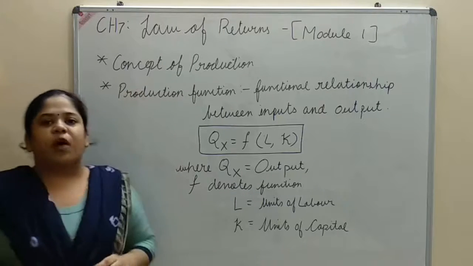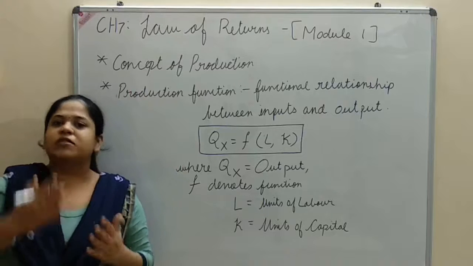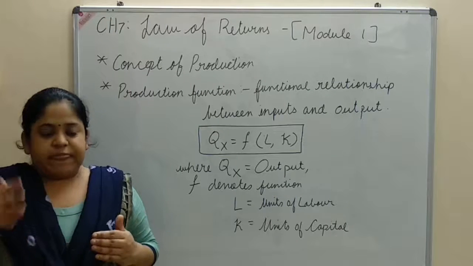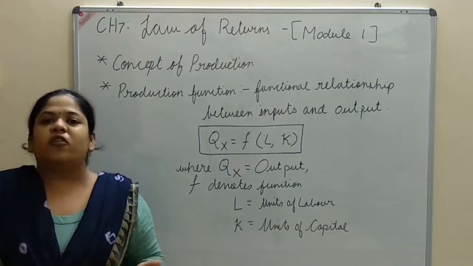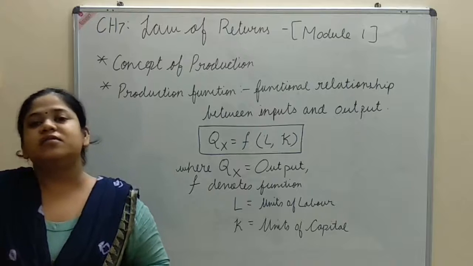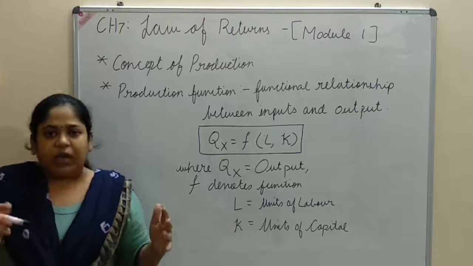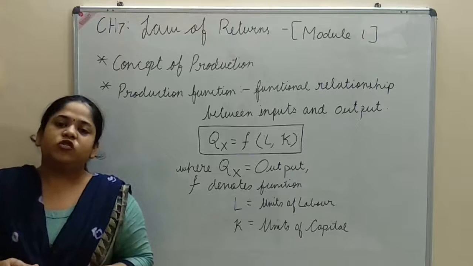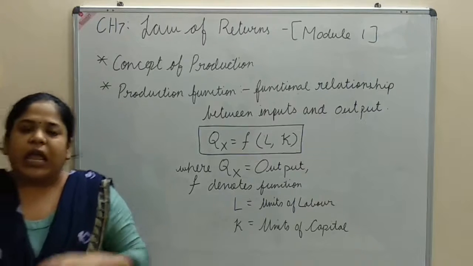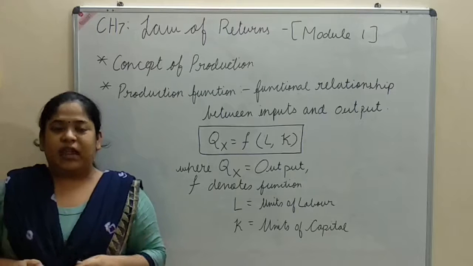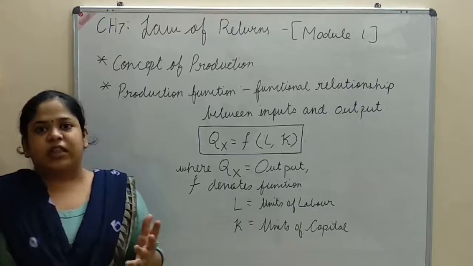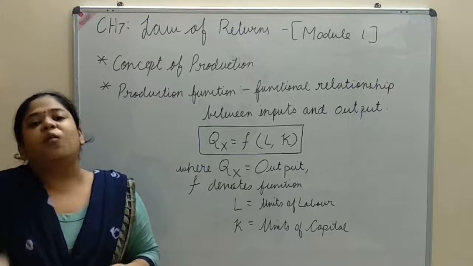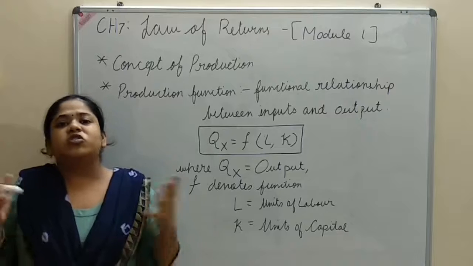The first two topics we'll be discussing today are the concept of production and production function. The meaning of production is the act of making goods and services. Production is basically the conversion of raw material into finished product. The raw cotton that we get from the field is converted into a cotton shirt.